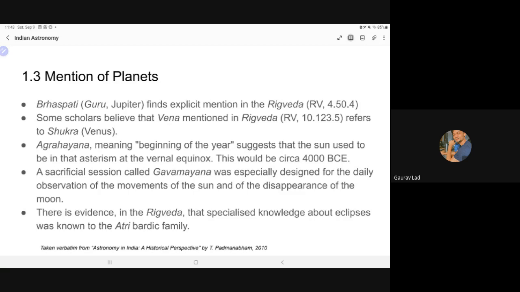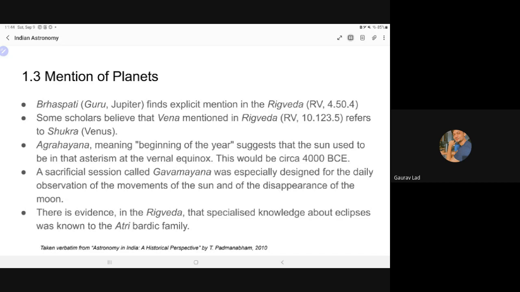So we see the mention of Brihaspati in Rigved. We also find the mention of Shukra. Some scholars believe that Shukra is mentioned in Rigved, and the reference is given over there. Agrahana is the beginning of the year, but that is based on the vernal equinox, which we haven't discussed yet, so I won't get into that. But approximately, if you consider that, the date of this composition goes back to 4000 BCE.